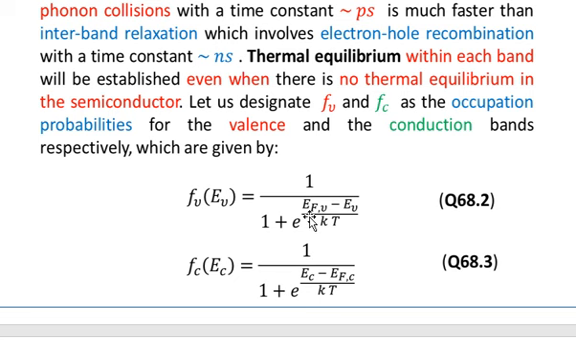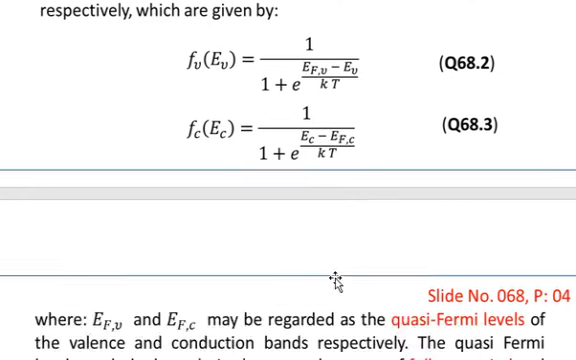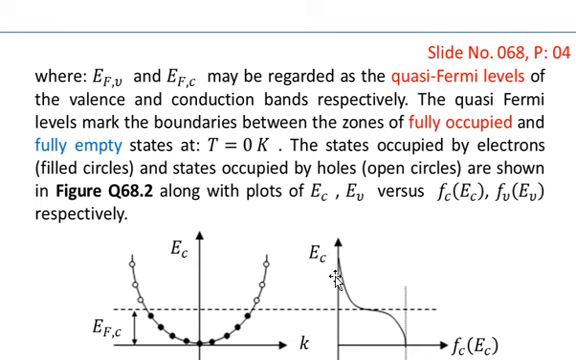Then you have to use that which energy is greater. That is, for the Fermi level you have EF, the Fermi energy, minus the energy of the states in the valence band, and for the conduction band you write the energy of the states in the conduction band minus the Fermi energy, where EFV, the Fermi energy for the valence band, and EFC, the Fermi energy for the conduction band, may be regarded as the quasi-Fermi levels.